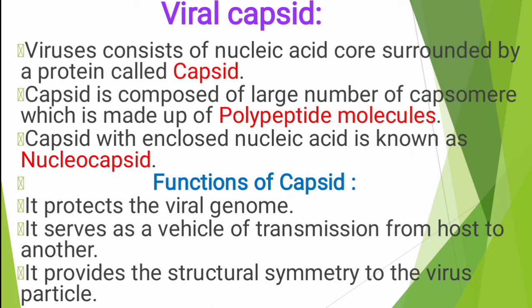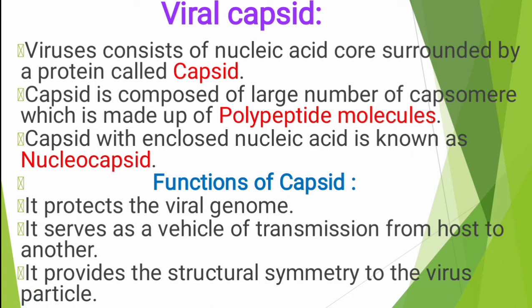Next, a capsid with enclosed nucleic acid is known as a nucleocapsid. We already know about that. The combination of the nucleic acid and capsid, that we call the nucleocapsid.